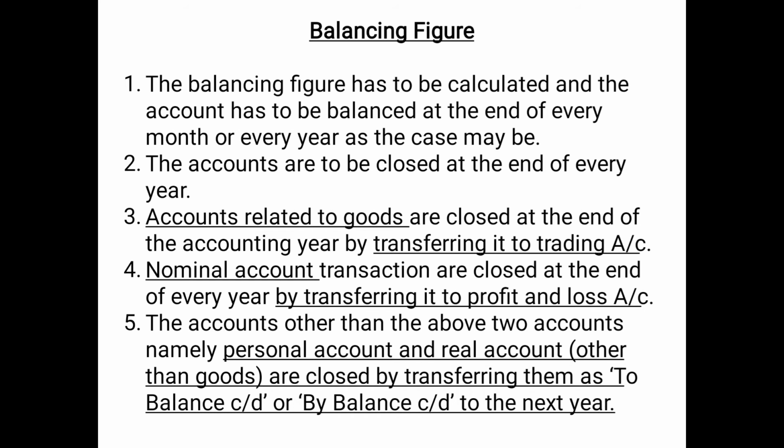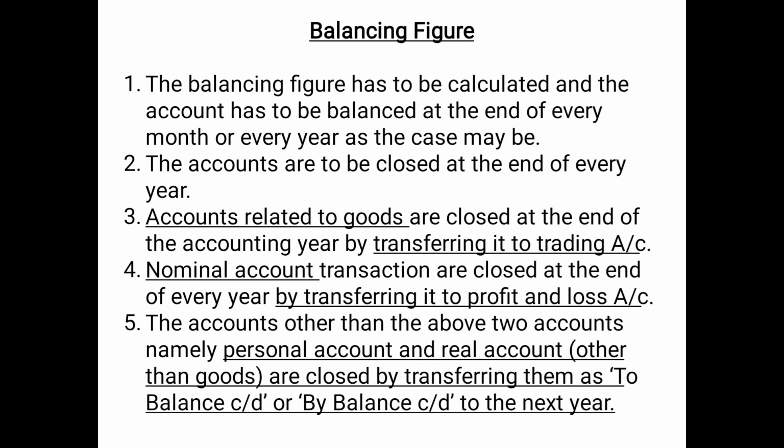How do we close the accounts related to goods at the end of the accounting year? The accounts related to goods are closed by transferring their balance to trading account at the end of the year. Accounts related to goods means opening stock, closing stock, purchases, sales, purchase return, sales return, like this.